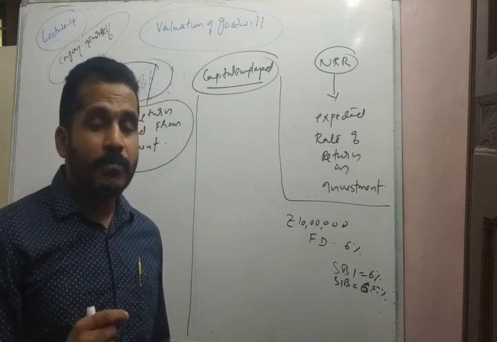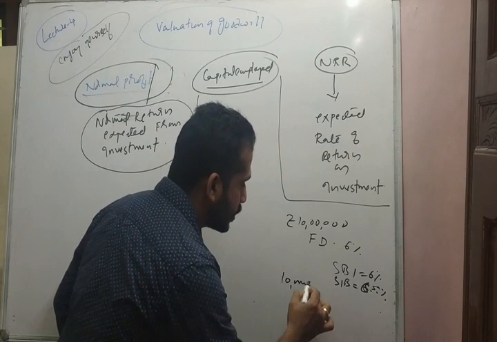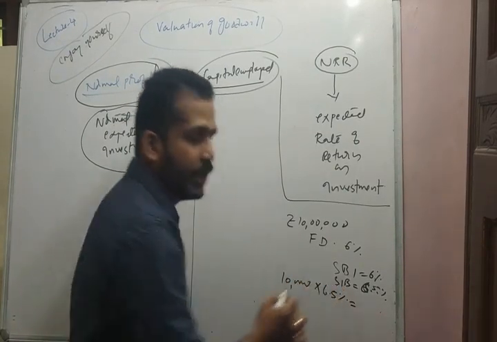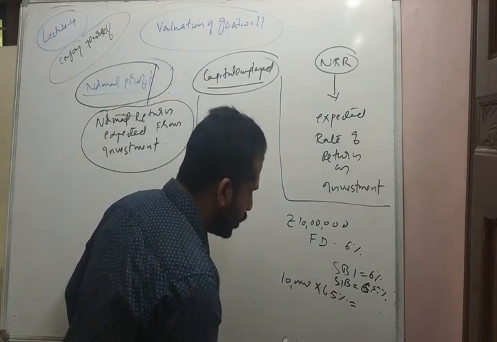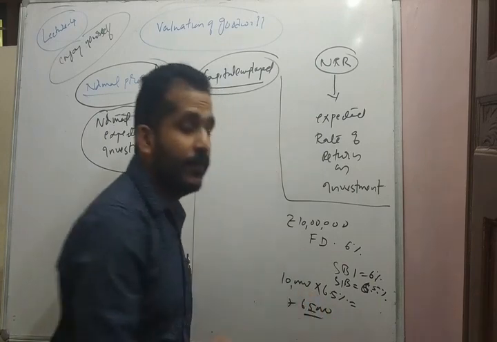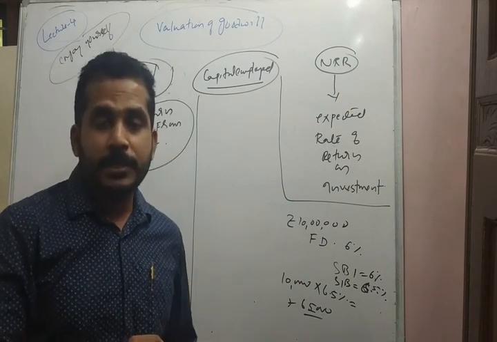So what is my return in real terms? 10 lakhs with 6.5% after a year, I will get how much? 65,000. Per year I will get 65,000, which can be termed as interest.